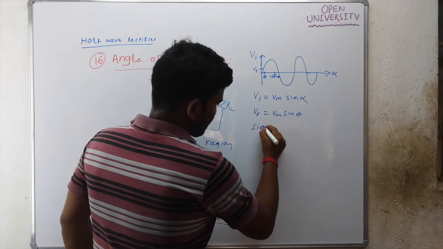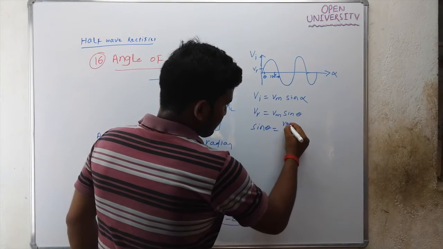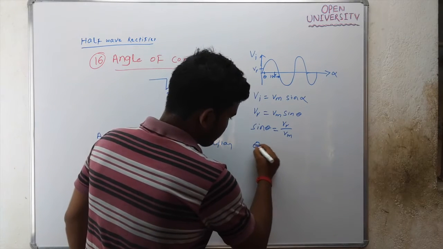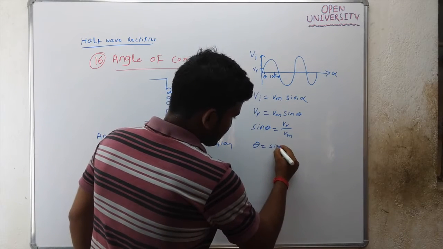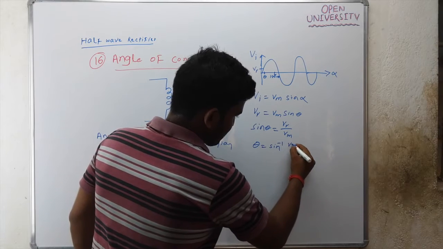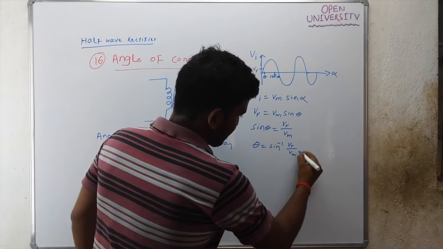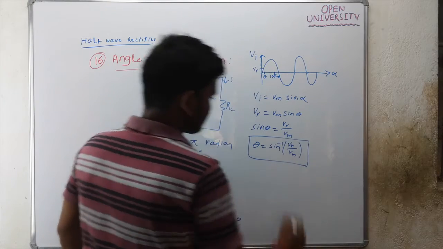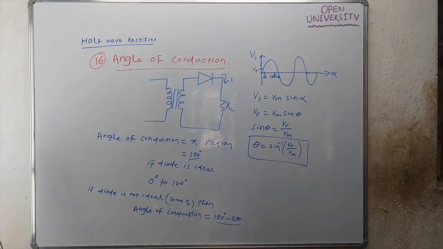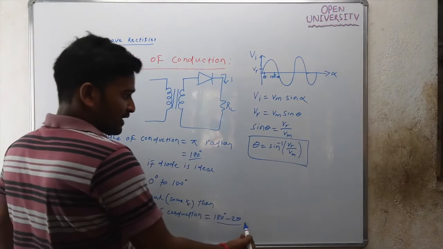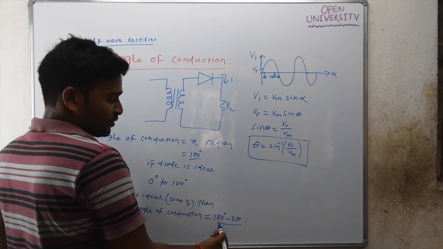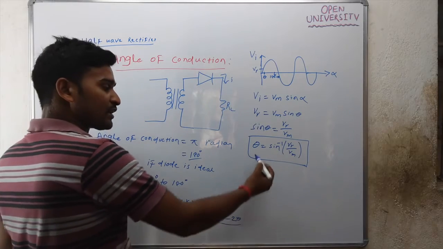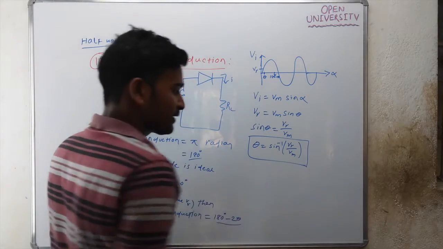You can write sin theta equal to V gamma by Vm, or theta equal to sin inverse V gamma by Vm. This is theta. So when the diode is not ideal, the angle of conduction for your half wave rectifier will be 180 degree minus 2 theta, where theta equals sin inverse V gamma by Vm.